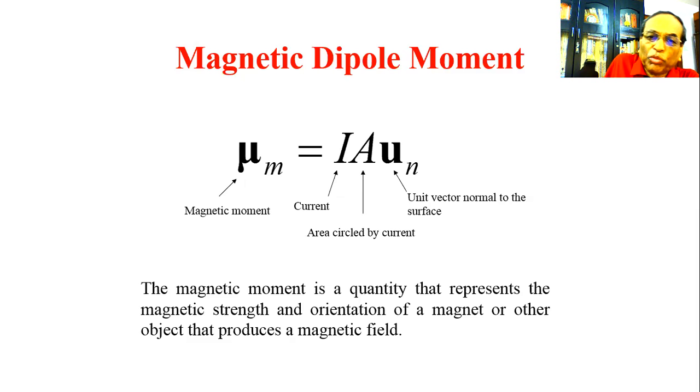So the magnetic moment is a quantity representing the strength of the magnet, and as it is a vector quantity, this orientation also can be understood from the surface of the coil.